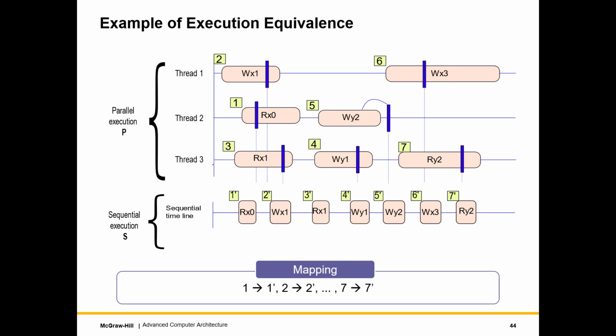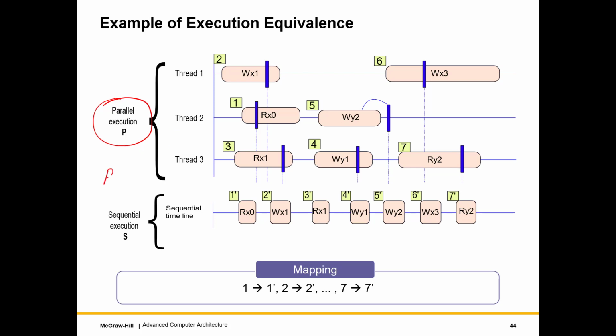All right, so here what we essentially did is that we had a set of operations of a parallel execution P, and we create a sequential execution. Mind you, in the sequential execution the operations can be different, but they have to read and write the same values, right? So there is a one-to-one correspondence, meaning it's the same operation reading and writing the same value. Of course, their timings and their durations we are allowed to change.